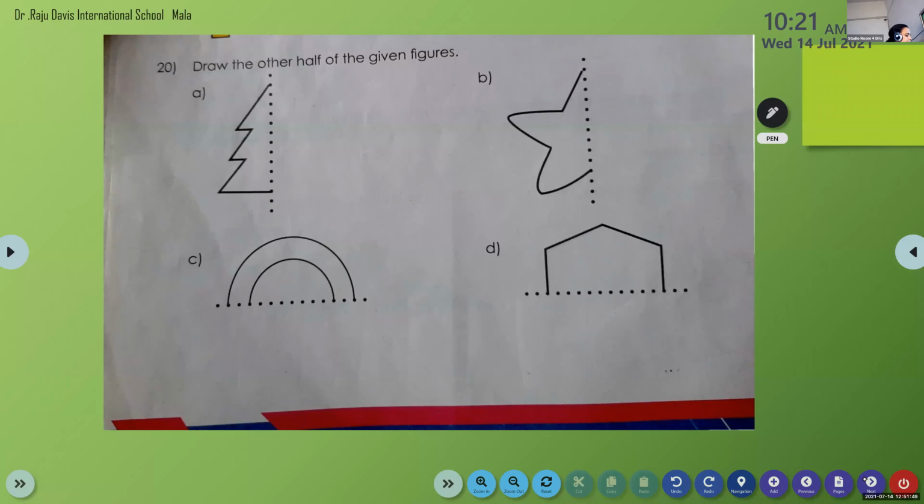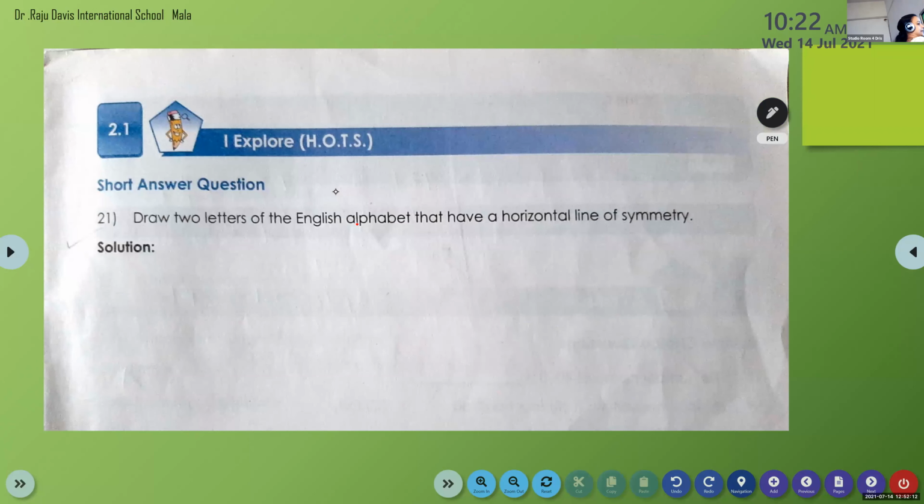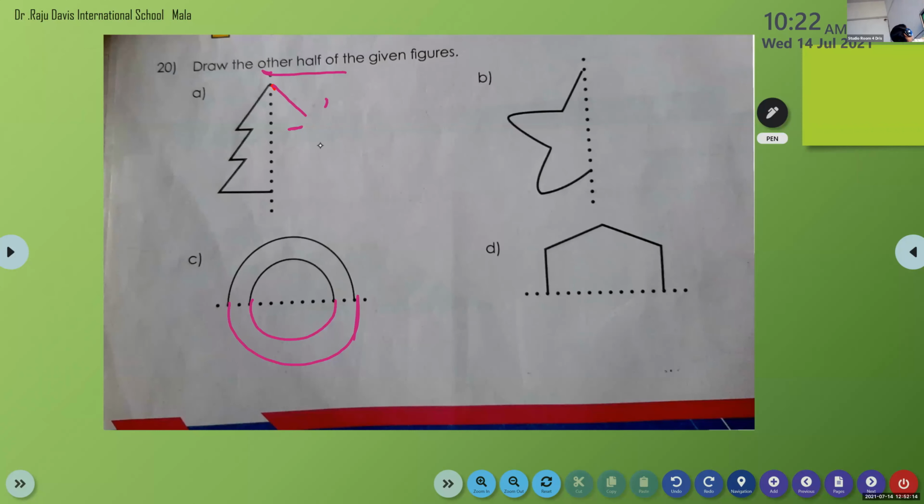See, children, you have to complete the same question. Draw the other half. See, draw the other half. So what do you have to do? Here also you can complete like this. Here also complete. Here also, children, complete. You can do it as homework. Okay, ma'am. From here, we had to complete. This is like a Christmas tree. Yes. So you can complete. That's all.